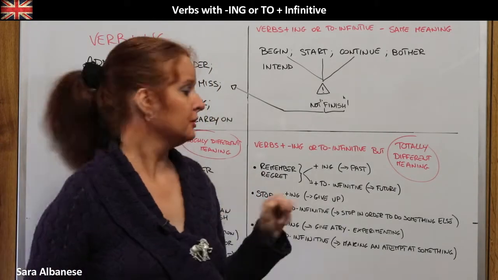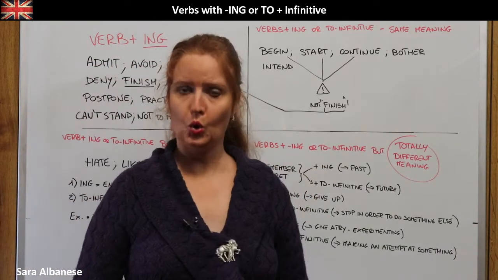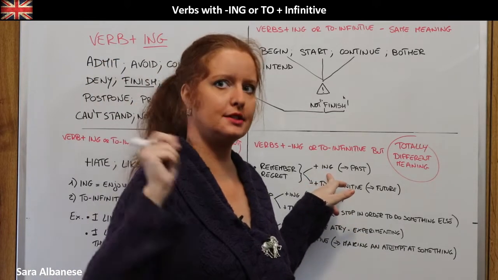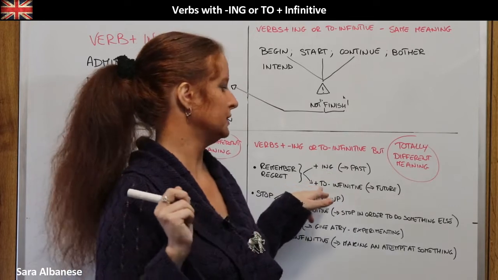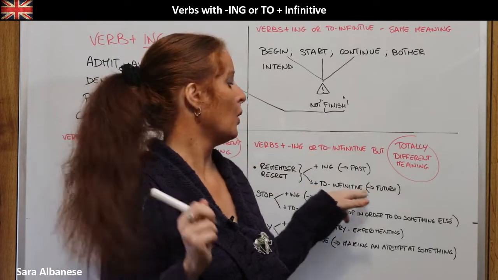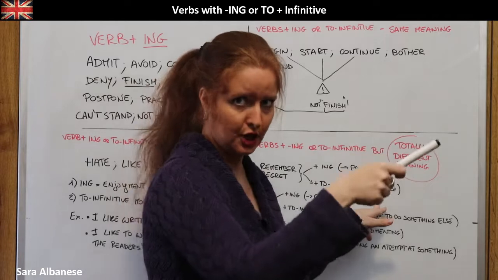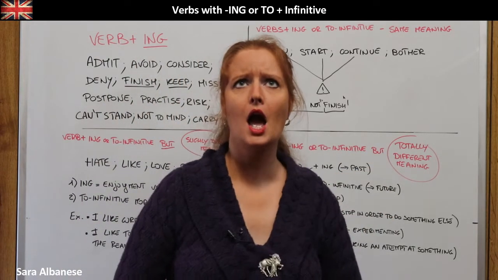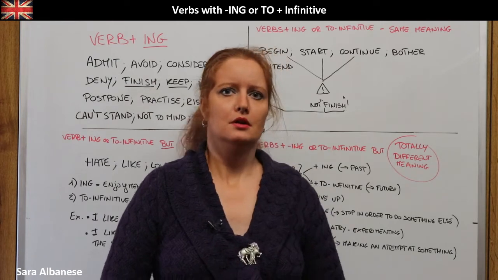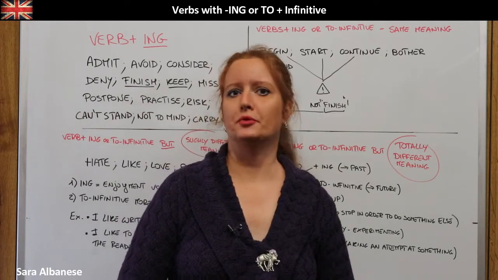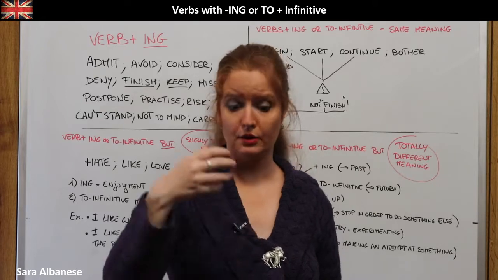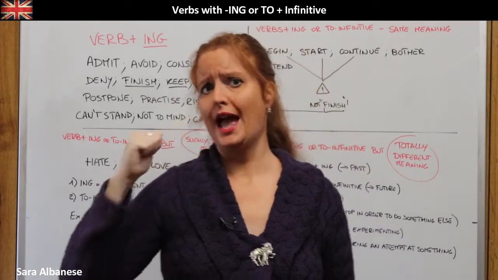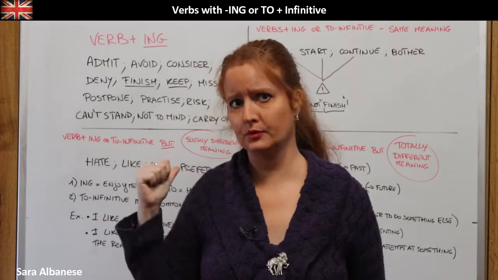Let's make an example. Remember and regret can be followed by the ing form, of course, when this ing form is referred to the past. They're followed by the to infinitive, when it is referring to a future action. Let's make an example. Remember. I remember meeting you last summer, okay? So I am remembering now something that happened in the past, last summer when I met you.